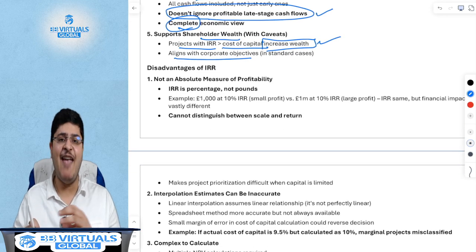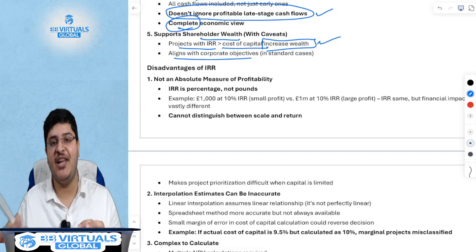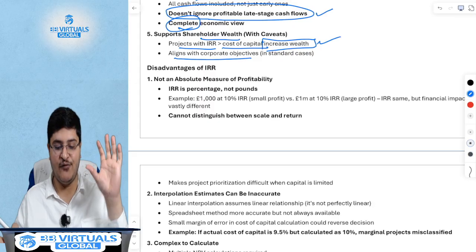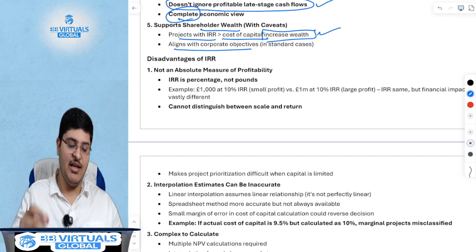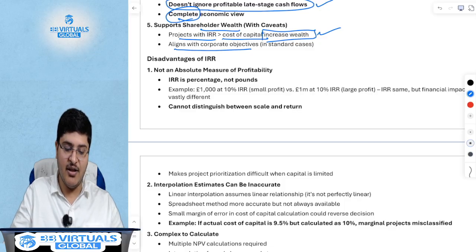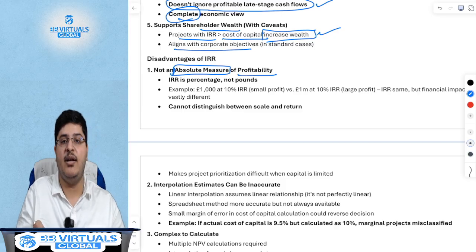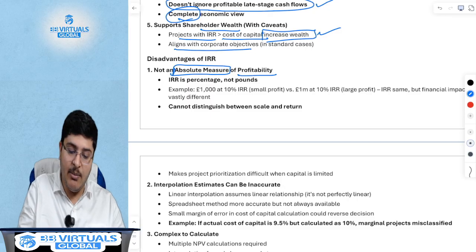However, everything in life comes with a negative side to it. Everything in life is half empty, half glass full. So similarly, even IRR has disadvantages. What are the disadvantages of IRR? It is not an absolute measure of profitability. It gives you only a percentage.